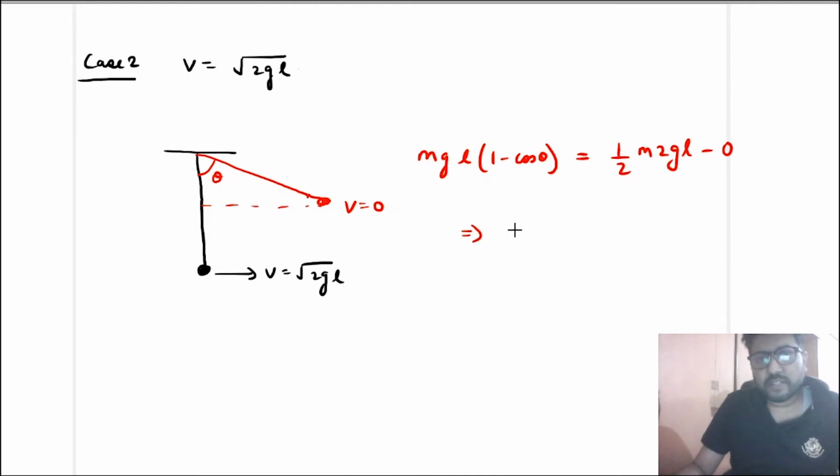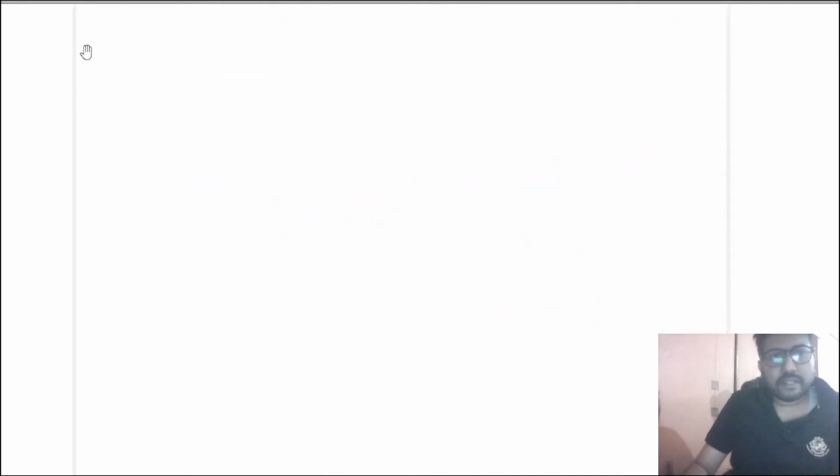So from this you will get cos theta is equal to 0. From this you will get theta is equal to 90 degree. That means when you project this ball with a speed of root 2 gl from the lowest point, it reaches the horizontal line. Okay, because theta has come out to be 90 degree. So the gain in potential energy is mgl.